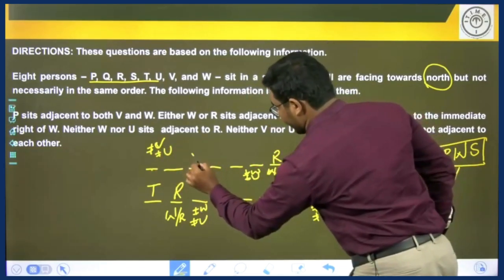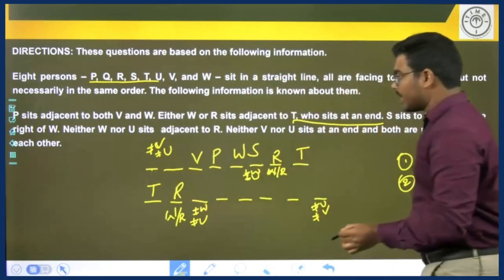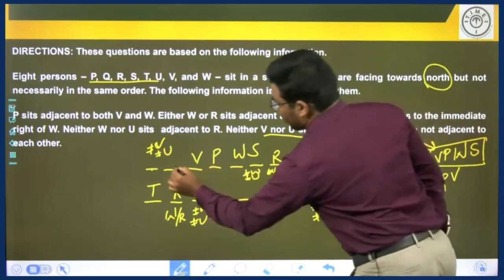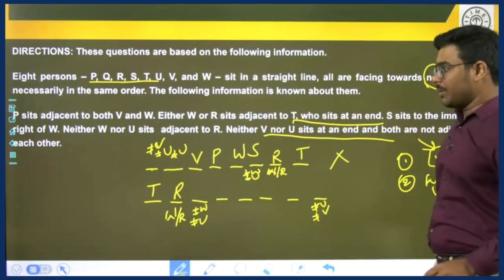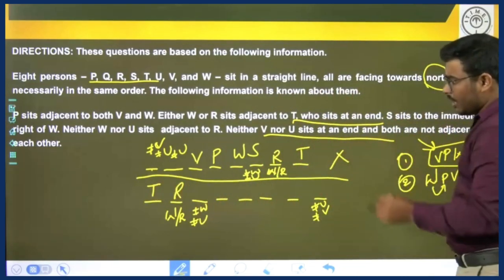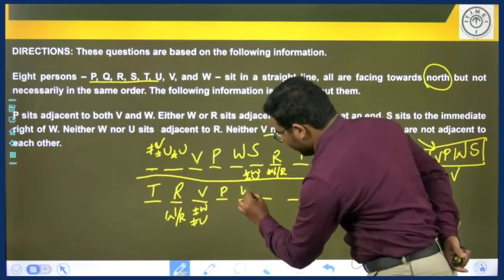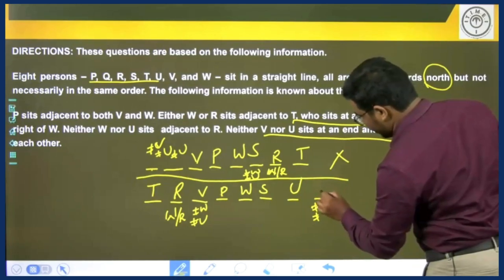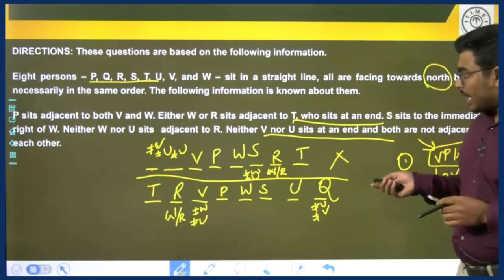If we consider V here, V, P, W, S, then U cannot sit here, but it is also mentioned that V and U cannot sit adjacent to each other, so U cannot sit here. So this case gets eliminated. So we have only one case, which is this. If we consider V here, V, P, W, S, U can be placed here and Q will sit at this position. So this is the final arrangement.